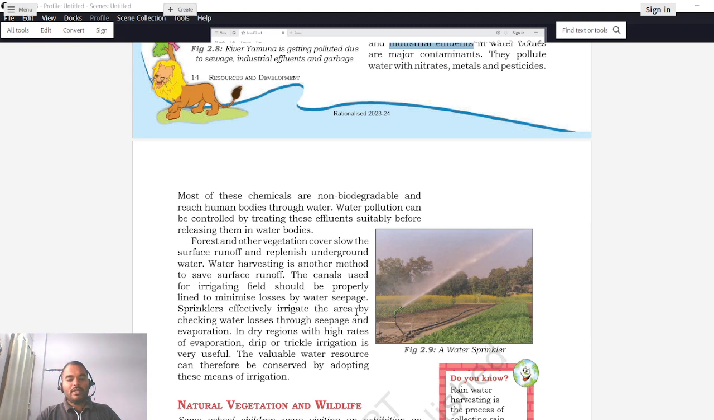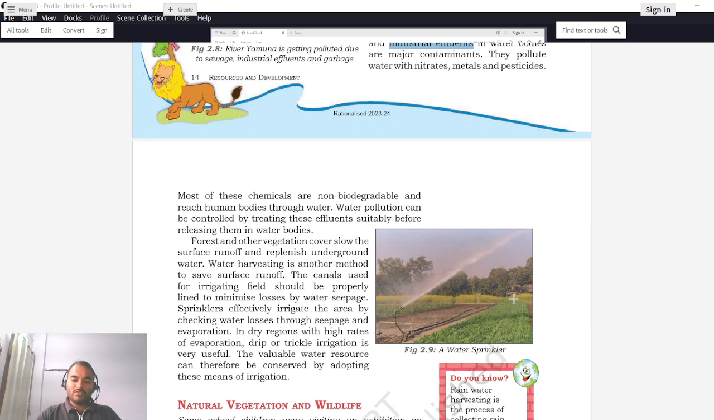Sprinklers effectively irrigate the area by checking water losses through seepage and evaporation. Again, instead of the conventional way of irrigation, that is allowing the water to flow through canals or through straight paths, we should use something as indicated in the figure, which is known as a sprinkler. What it is doing is creating a shower of water over this land, and because of this there would be a rainy effect on the soil. There would be even distribution of water, and water will not percolate so much into the soil.